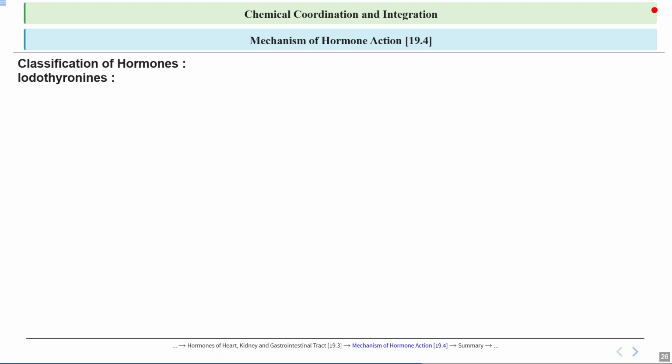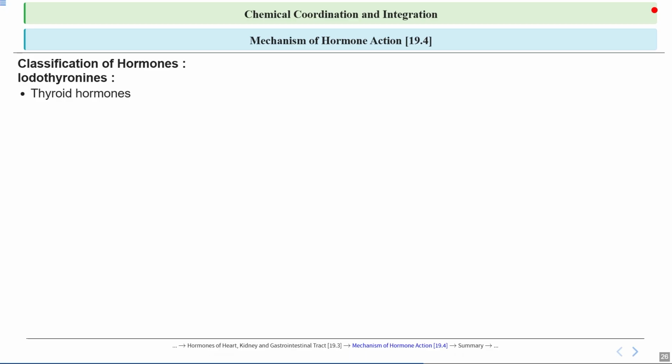So let's talk about iodothyronines. These are active thyroid hormones produced by the thyroid gland, primarily thyroxine and triiodothyronine. These hormones play a key role in regulating metabolism, growth, and development in the body. They are synthesized from the amino acid tyrosine and contain iodine atoms, which is why they are called iodothyronines. T3 here is more biologically active than T4, and T4 is converted into T3 in various tissues. These hormones are essential for normal growth, brain development, and maintaining the body's metabolic rate.